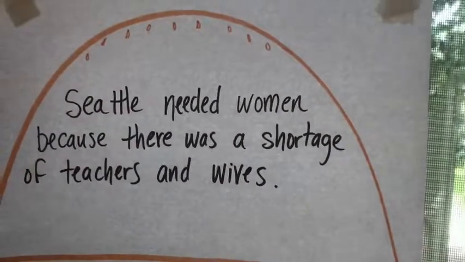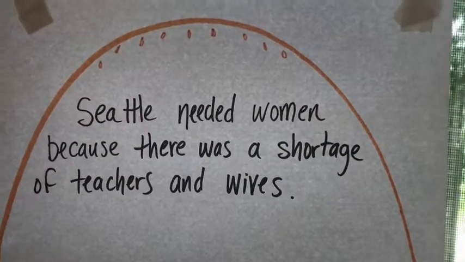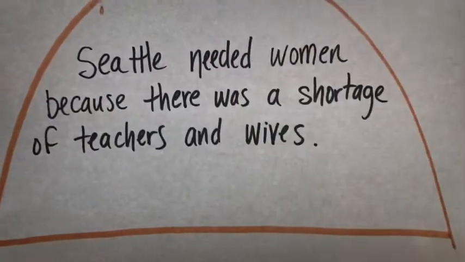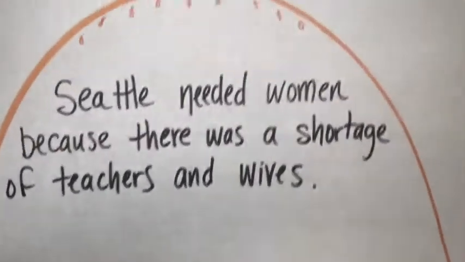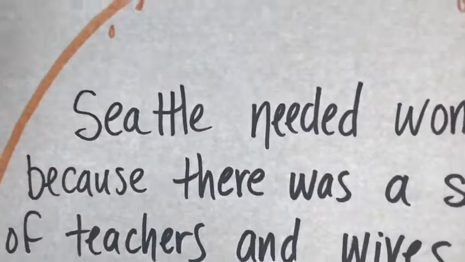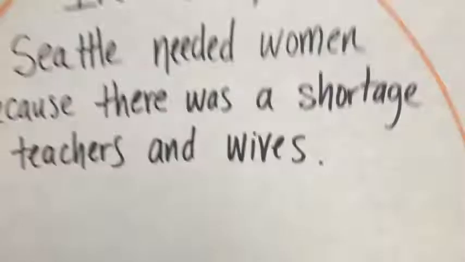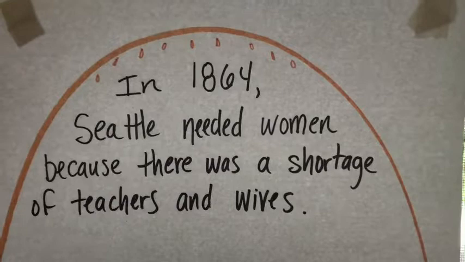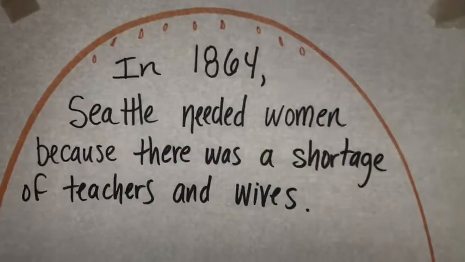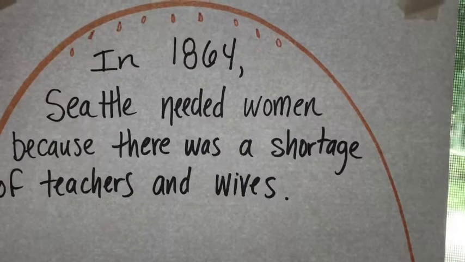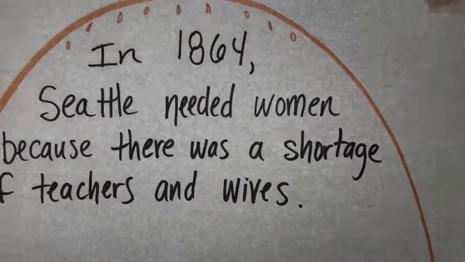So here in our sentence, Seattle needed women because there was a shortage of teachers and wives. We're missing some important information: the context. So I'm just going to add this. In 1864, Seattle needed women because there was a shortage of teachers and wives. Now I have context. I've given my reader the time and place that this is happening. Make sure to do this, especially if it's the very first paragraph of your whole essay.